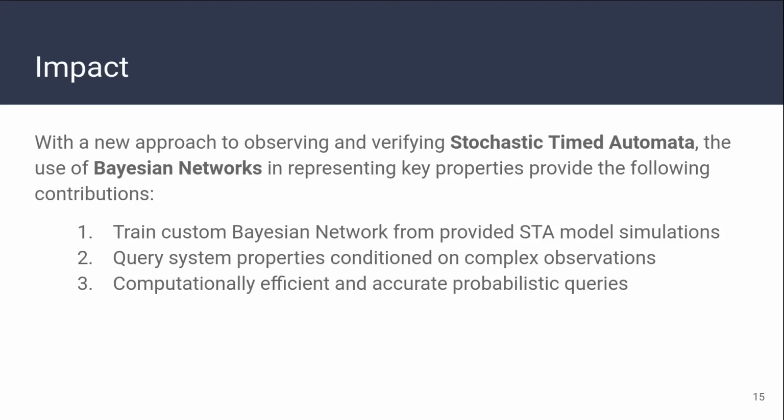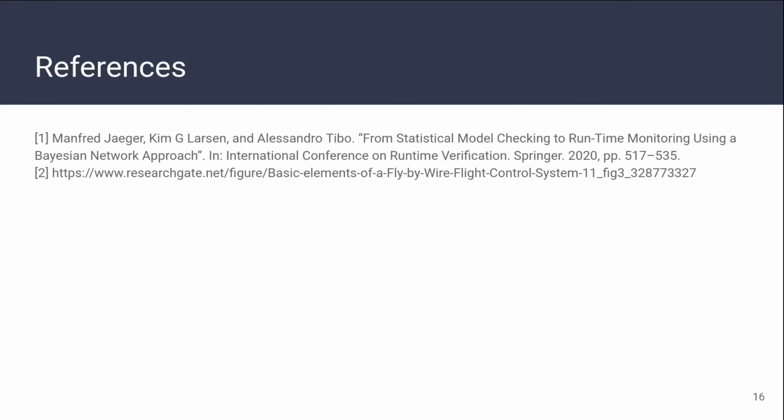To reiterate, there are a couple drawbacks to SMCs in which the Bayesian network approach prevails. The first being that we're able to train a custom Bayesian network from a provided STA model. Second being that we're able to query system properties that are conditioned on more complex observations. And thirdly, the Bayesian network approach is computationally more efficient than the SMC counterpart. Thank you.